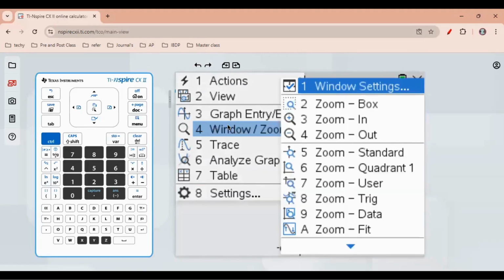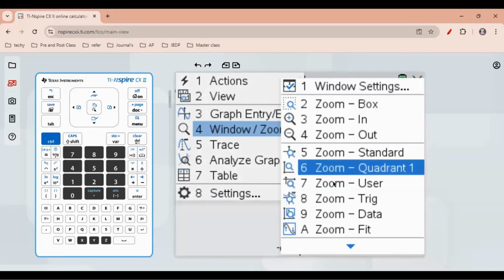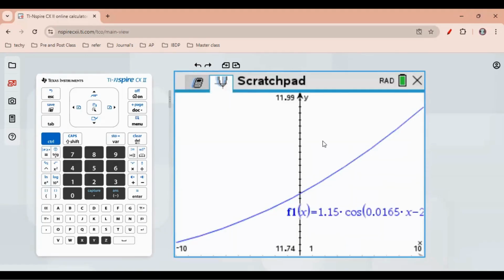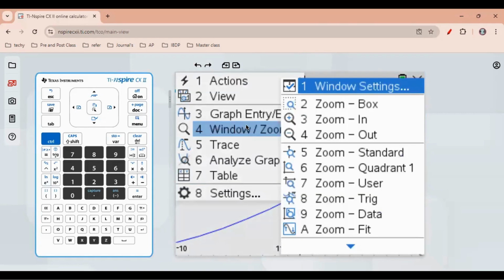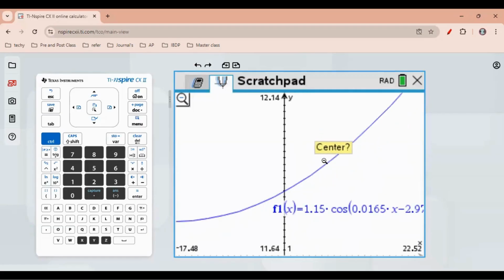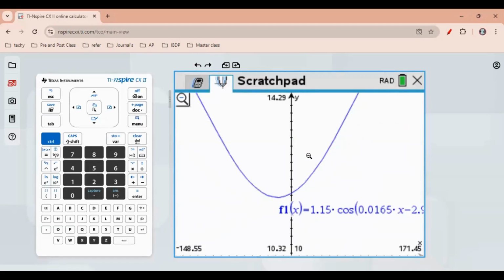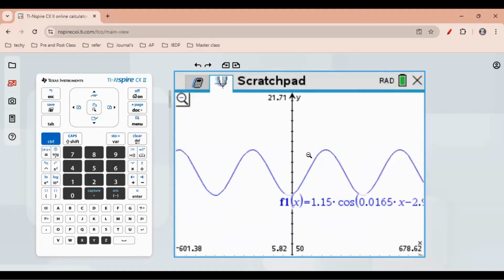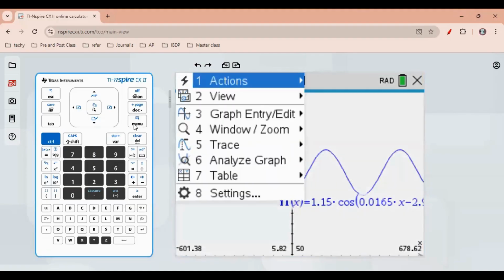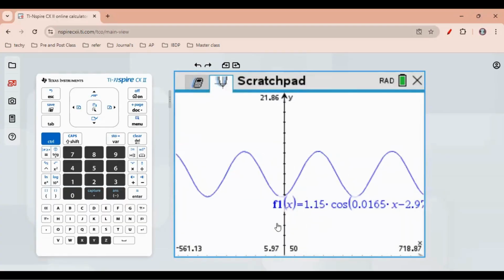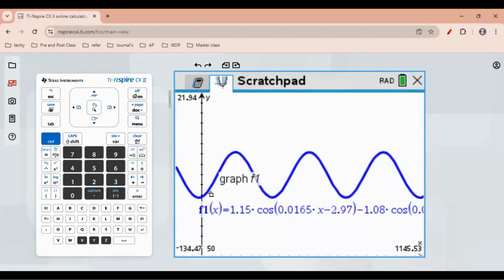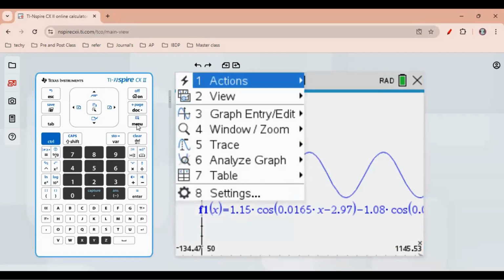So let's go for window settings and go for zoom fit. It will fit the data. Now I can see at least a part of a graph. Now I need to zoom out to see the entire structure of the graph. So I get into zoom in and I'm just clicking on the center. Now we can just adjust it over here. I'm working on the first quadrant. So it's a kind of nice sinusoidal function, right?